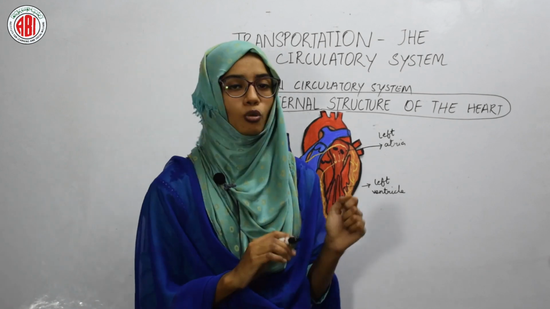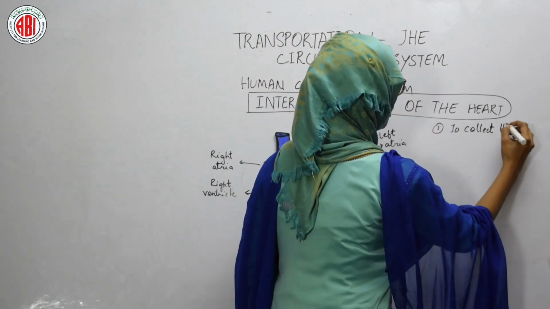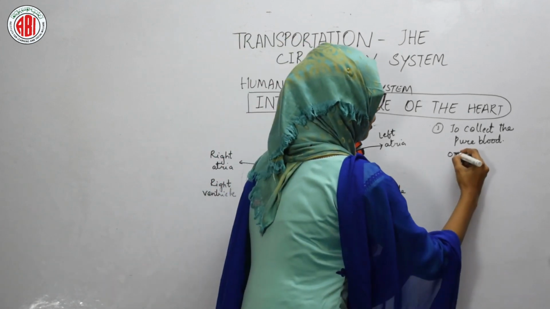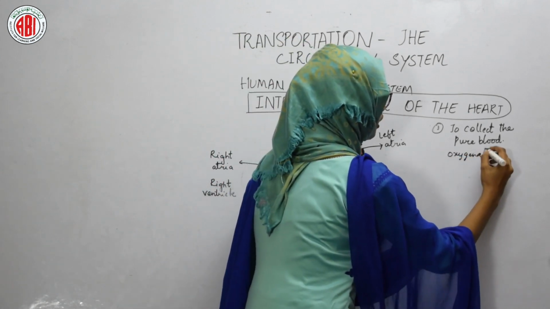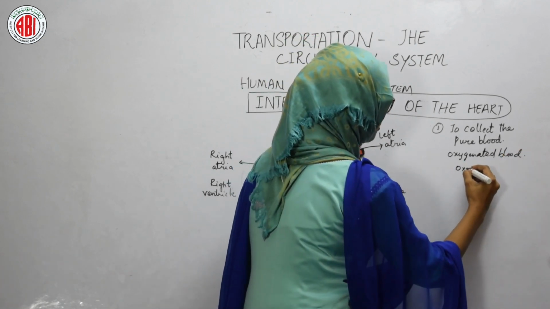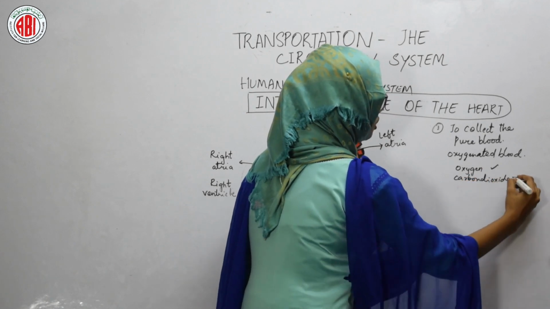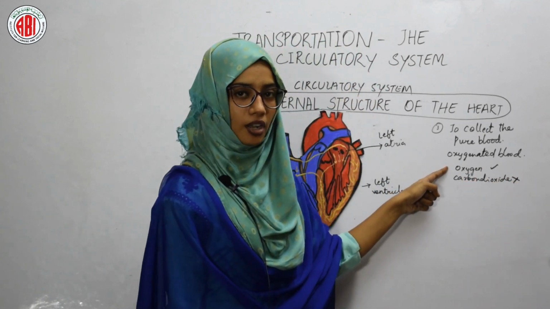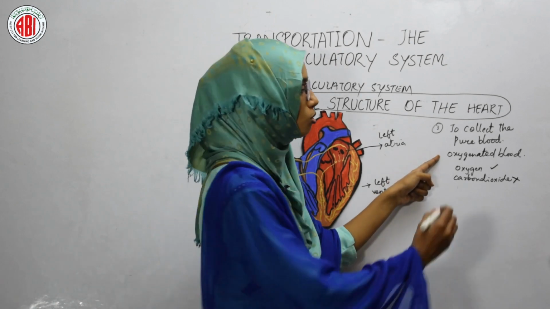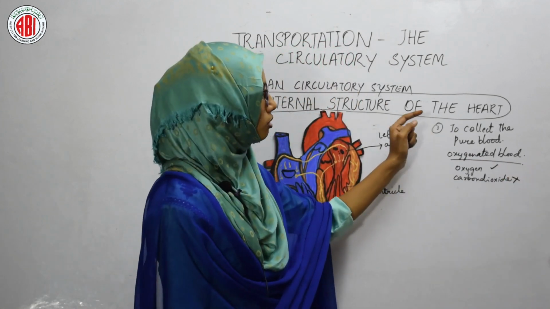Now the 2 major tasks played by the heart are: the first is to collect the pure blood. Pure blood is also known as oxygenated blood because it is the blood which is rich in oxygen. The blood in which oxygen is present and carbon dioxide is absent can be termed oxygenated blood. So the first function of the heart is to collect the pure blood.